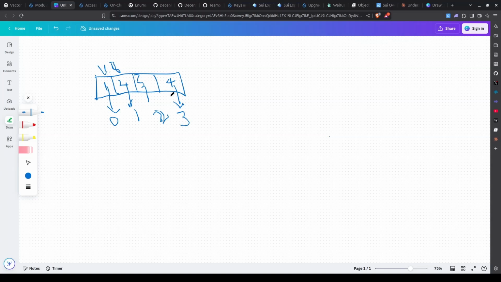Another thing about vectors again is that it is generic. So it means that it can hold an object, any struct at all. It can hold maybe objects of your custom data. It can hold that. So while it is homogeneous, it can still hold elements of different data types.